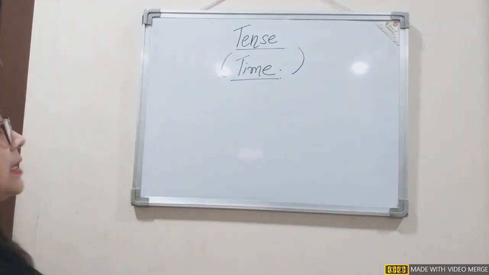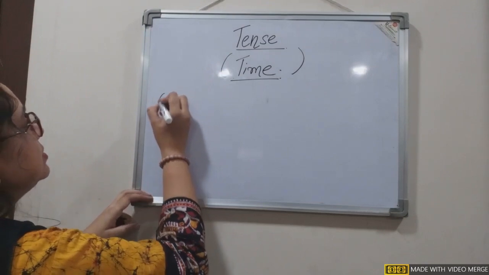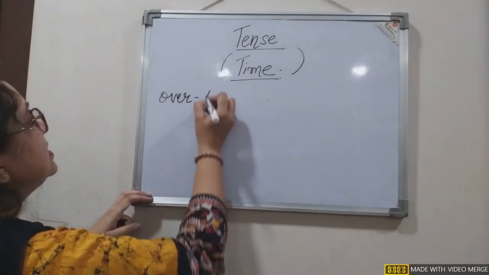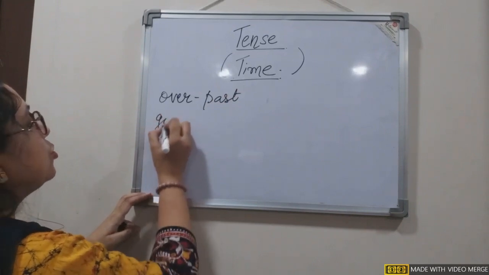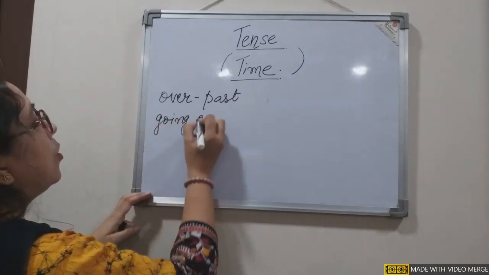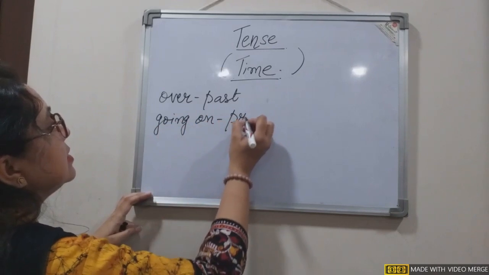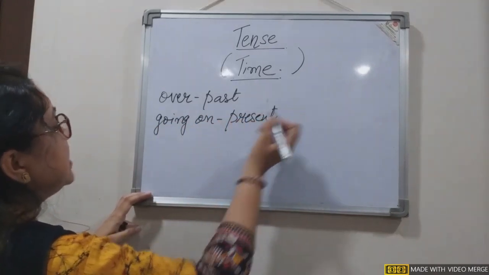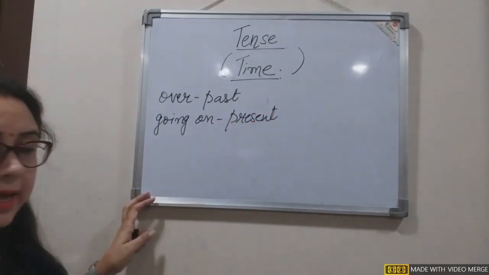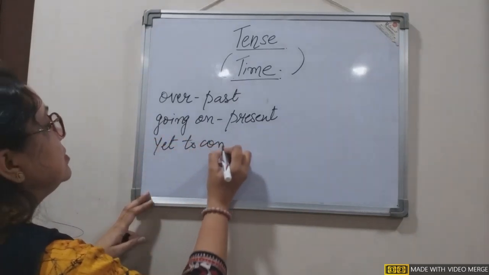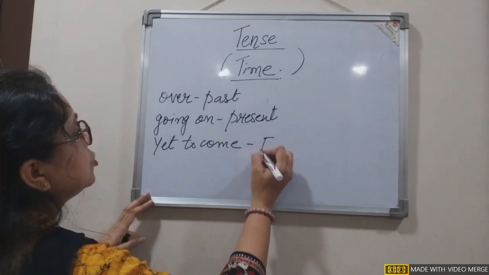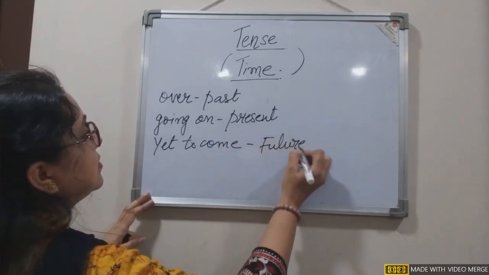That is, time which is over, that is past tense; time which is going on, that is present tense; and the time which is yet to come, that is future tense, right?